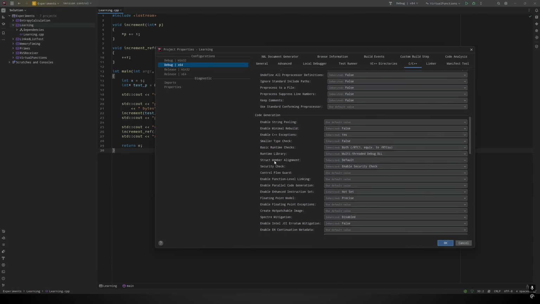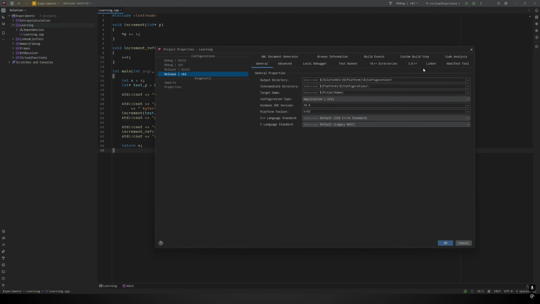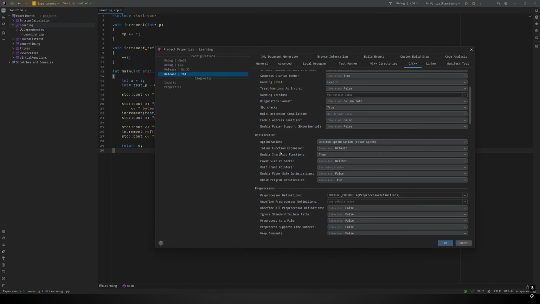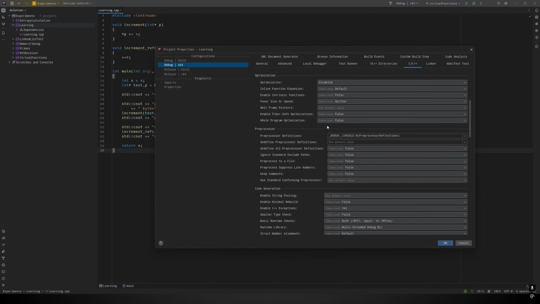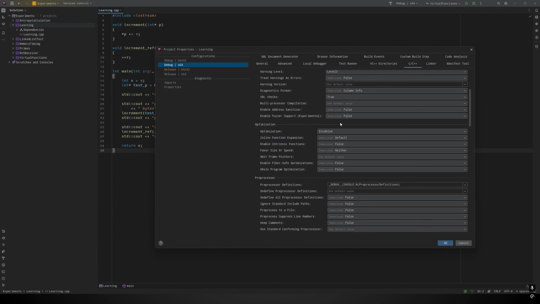And we can see what I meant about the differences between release and debug. So if we look in release and we go to the C++ section, see under optimization, it's set to maximum to favor speed because you want your program usually to run as fast as possible. You'll notice they have options here for favoring size as well to make your program really small, which could be useful for, say, microcontrollers, like if you want to put something on a Raspberry Pi. When we go back to debug and we look at that under optimizations, you'll notice it's completely disabled. And I will explain exactly why this is shortly.